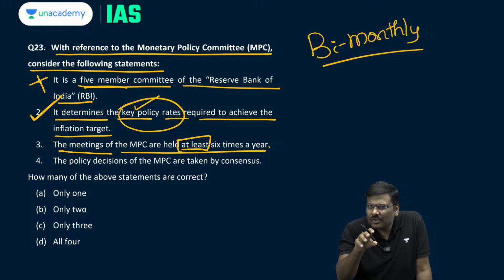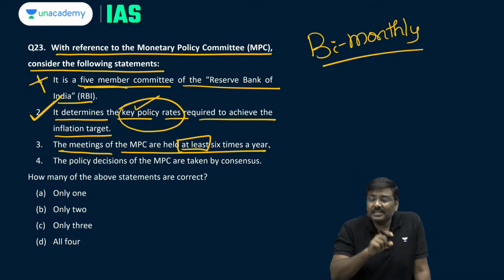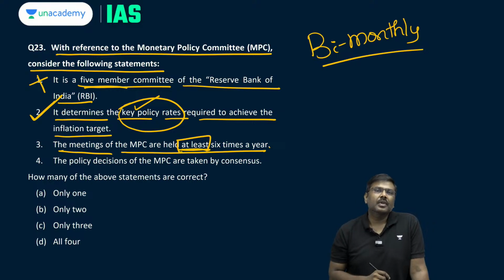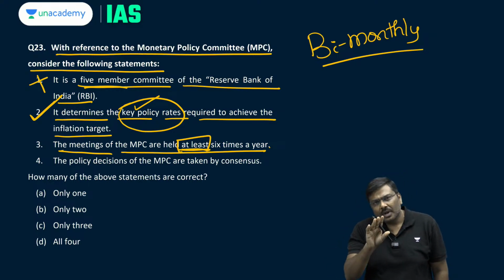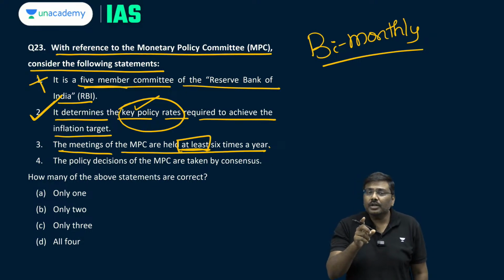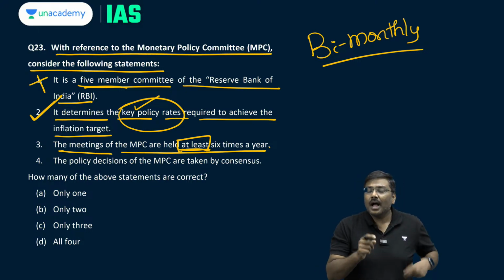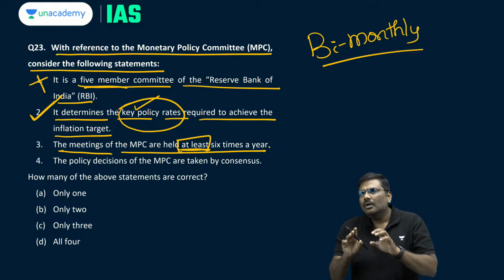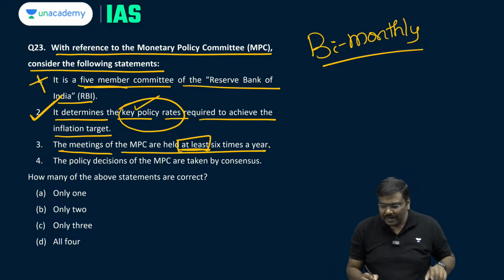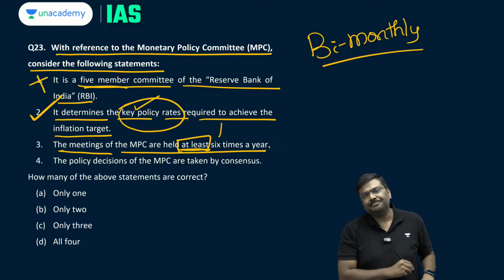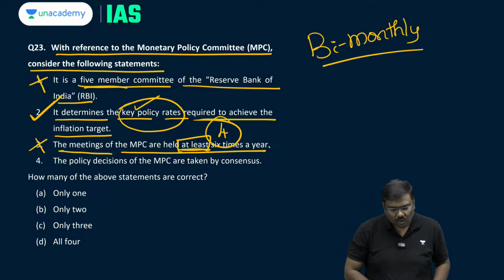So, if you are having one meeting every 2 months, in 1 year you will have 6 meetings. But underline the term at least. Does it mean we are supposed to meet at least 6 times in a year? Absolutely no. According to the amended RBI Act, we are supposed to meet at least 4 times in a year. So, third statement is wrong.